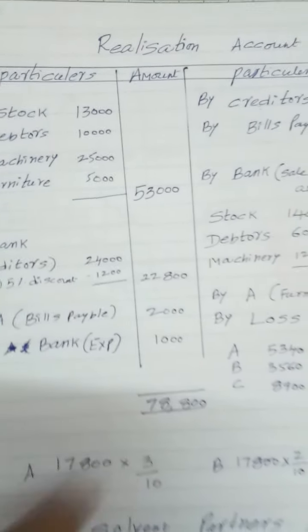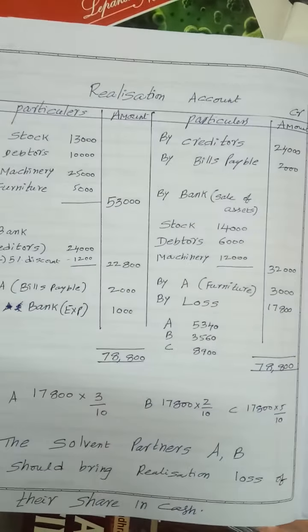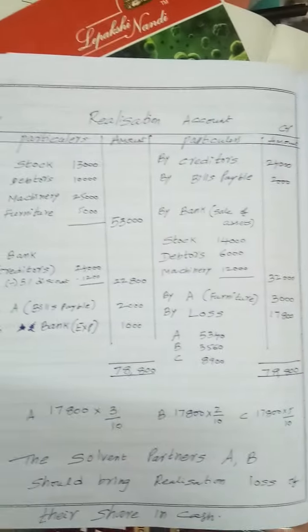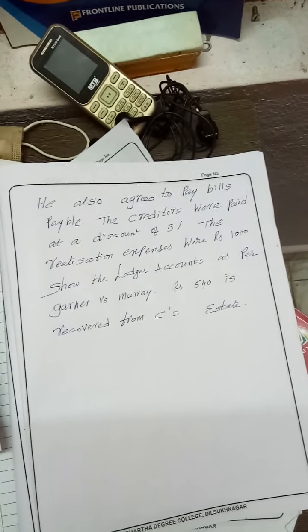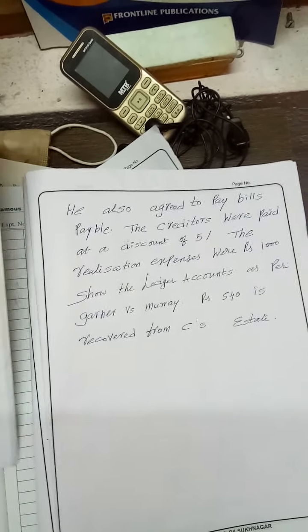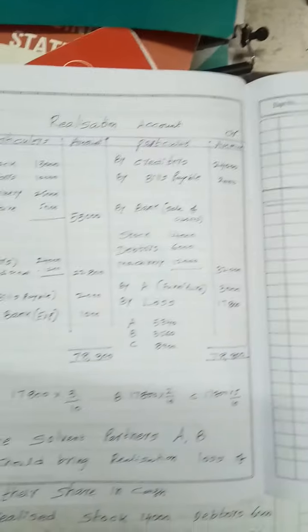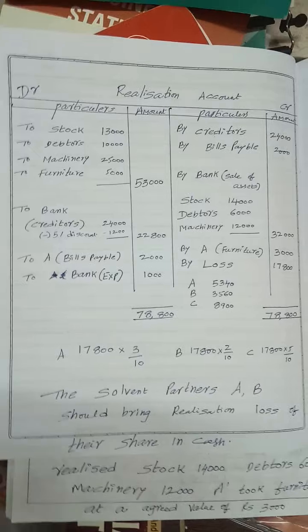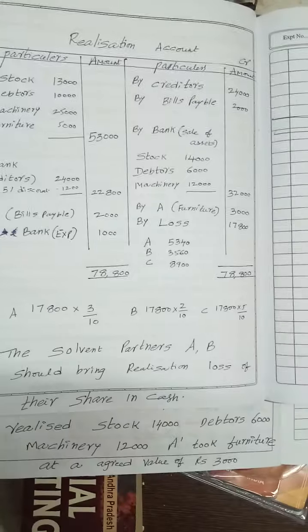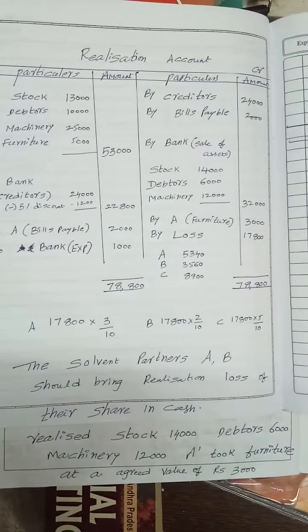Mr. A paid bills payable. The realization expenses were given as 1,000. In the question itself you will find the realization expenses were rupees 1,000. Now we have to prepare a realization account.